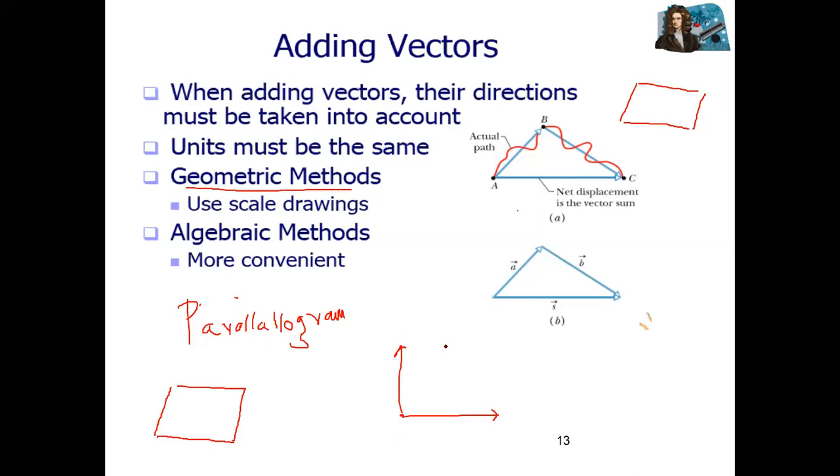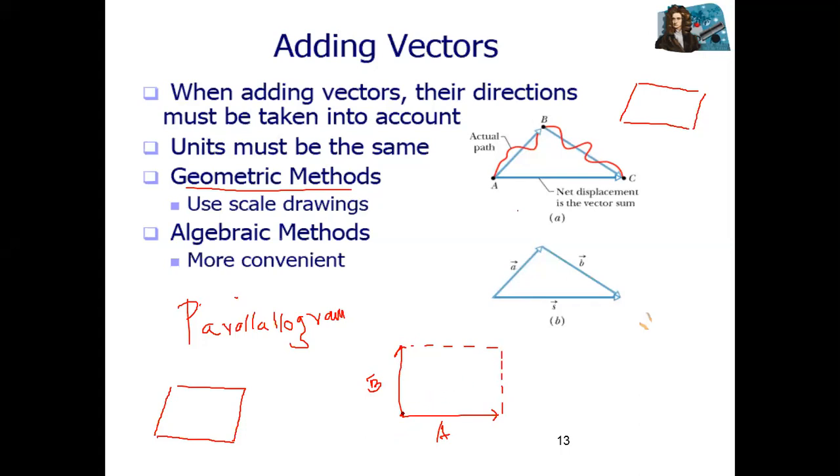So what will be the resultant of these two vectors? Let's suppose vector A and vector D. So what will be the resultant? How can you draw it? You need to draw parallel lines with these, and then you need to join them. Correct? When you join these, it is a parallelogram.